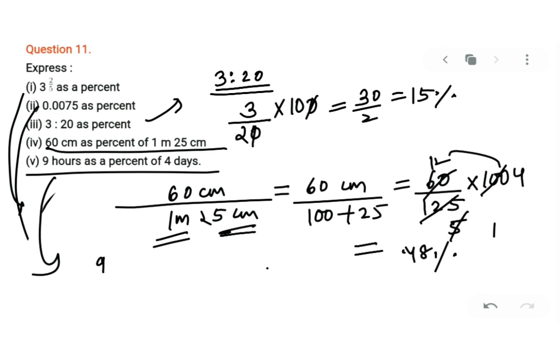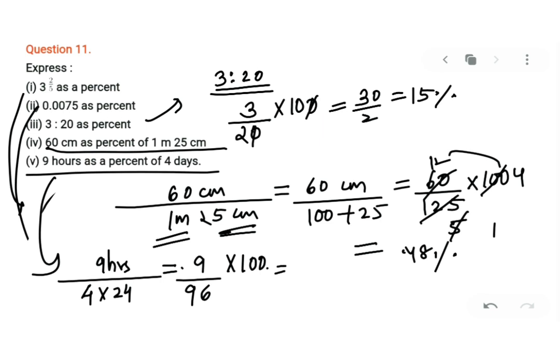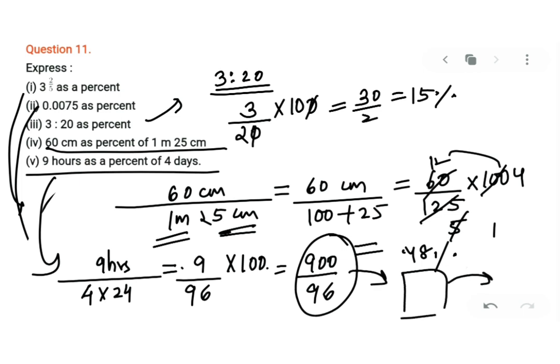So 9 hours is okay, but for 4 days you have to convert 4 into 24, so that will be converted into hours. Correct? So 9 hours upon 4 into 24, that will be 96. And you want to convert into percentage, so I'll multiply with 100. That will be 900 upon 96. Yes, my dear kids, divide and see. You can also keep it as a mixed fraction, or you can give me the answer in decimal. Is that clear? Okay, God bless.